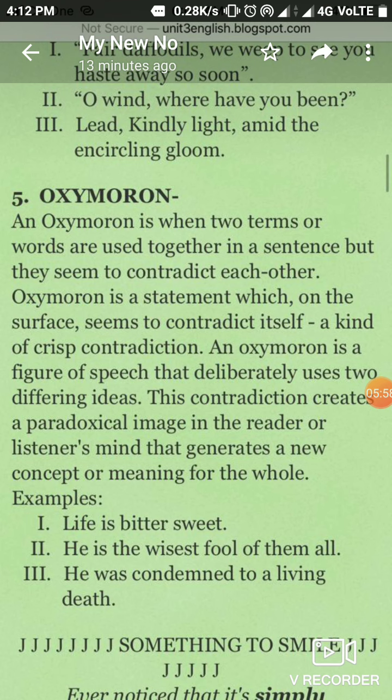He is the wisest fool of them. Wisest, we all know it is intelligent. Fool, we all know it is fool. He was condemned to living a death. Living is a living word, death is just opposite.